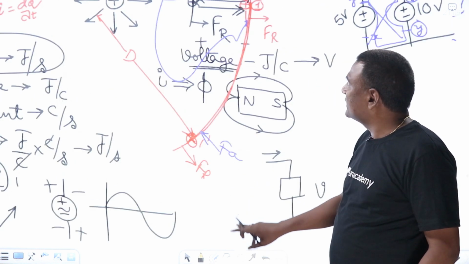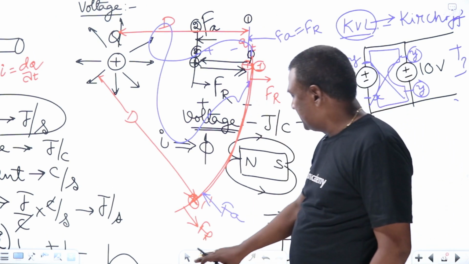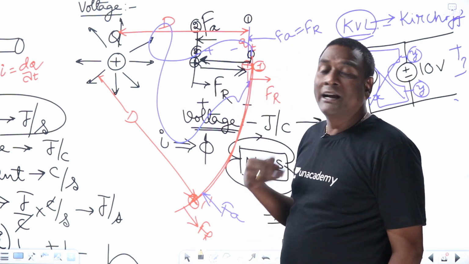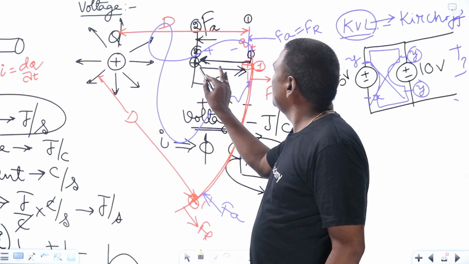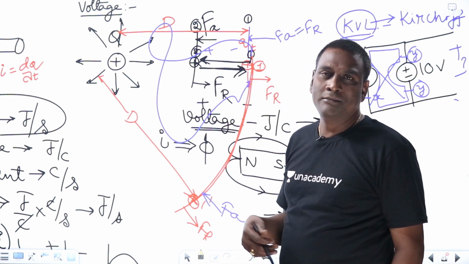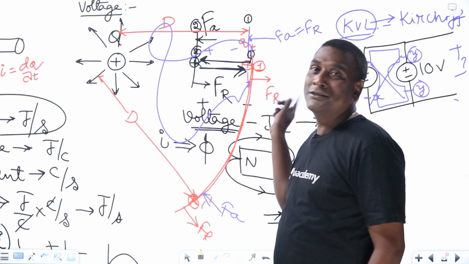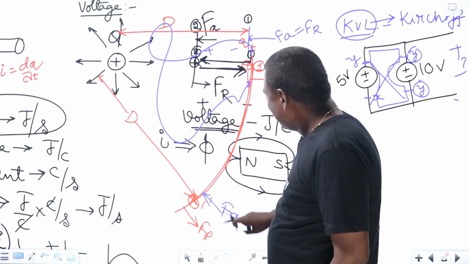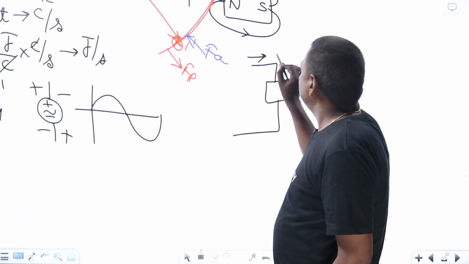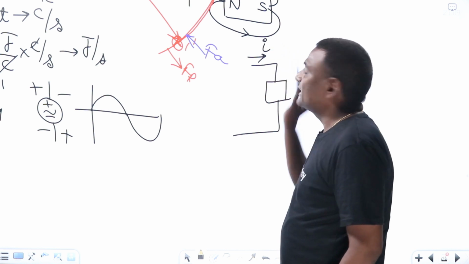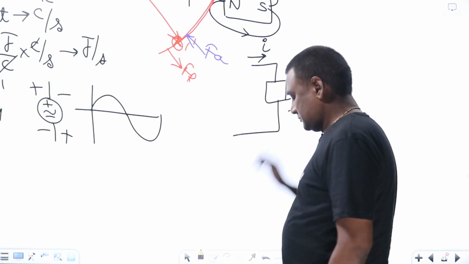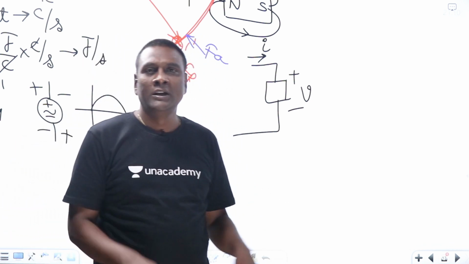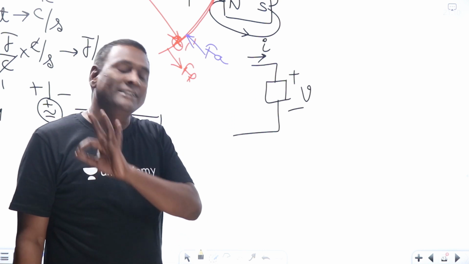Now, let us think of current. About the contradiction, I'll tell in the next session. Now if I'm moving in this direction, maybe energy has to be expended. In moving in this direction, energy will be delivered, right? But if you don't know the direction of current, how to say whether power is being absorbed or delivered? Now see here, for all currents, direction is compulsory. For all voltages, polarities are compulsory. Without polarities, voltage should not be designated at all. Without directions, current should not be designated at all.